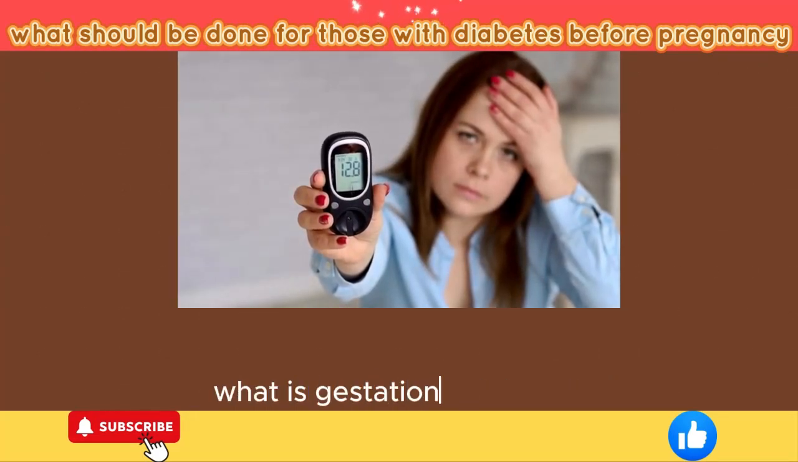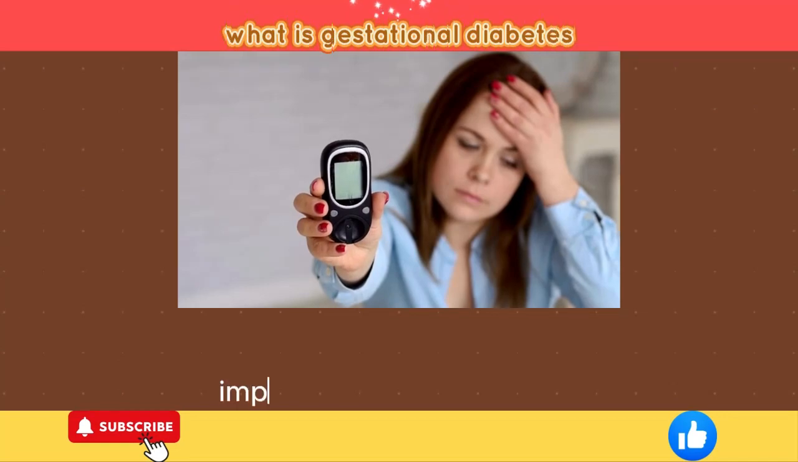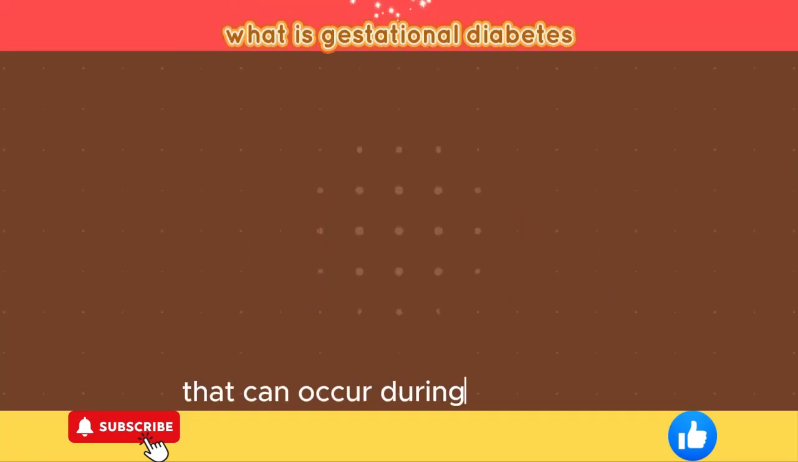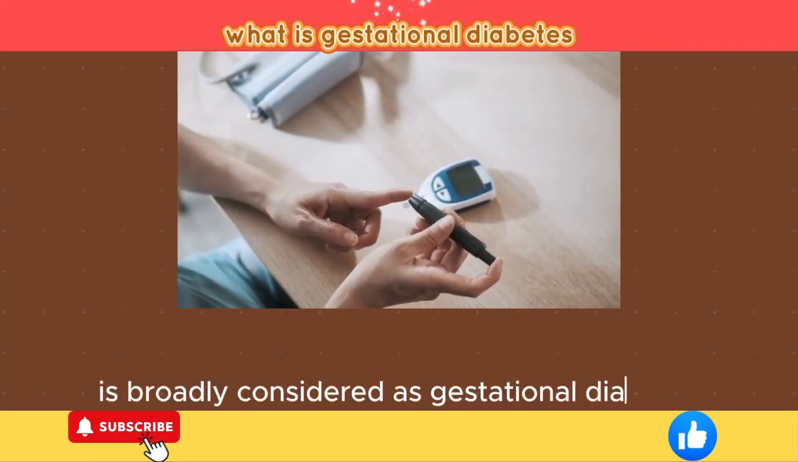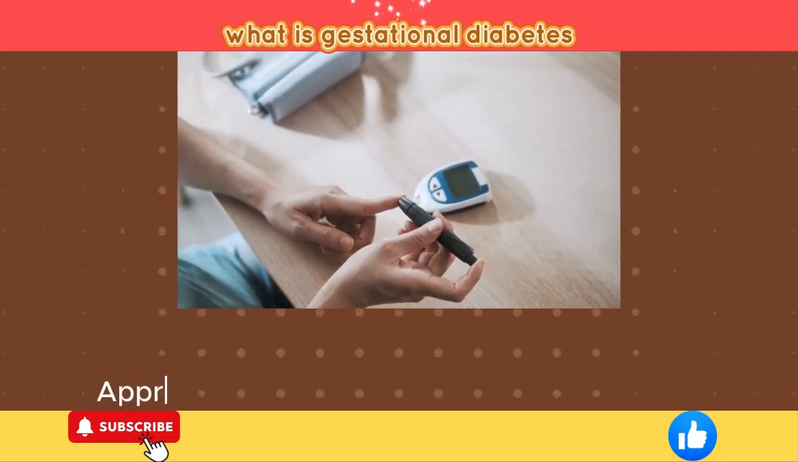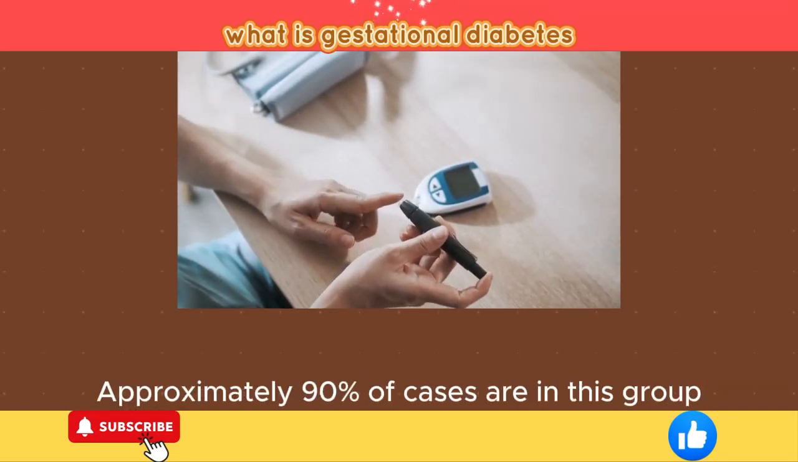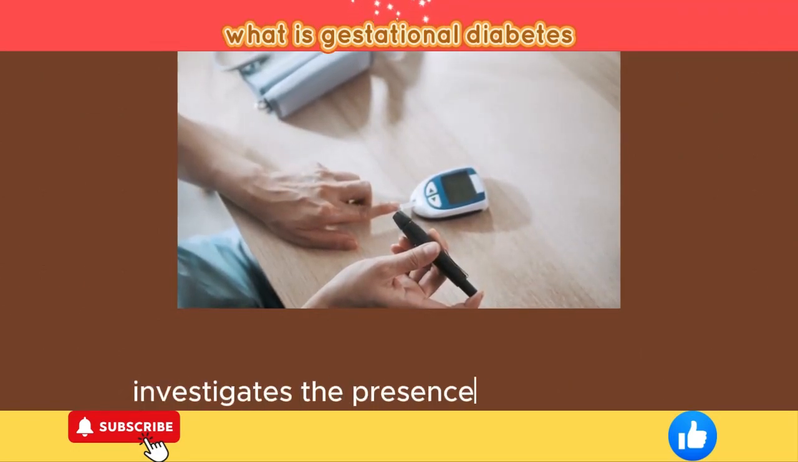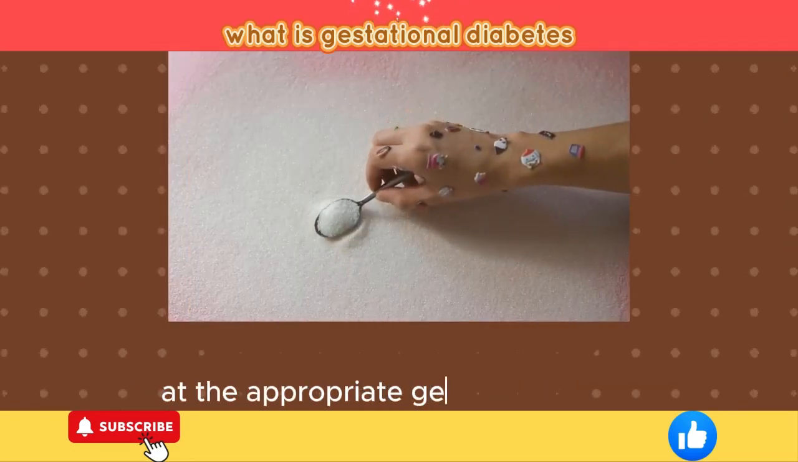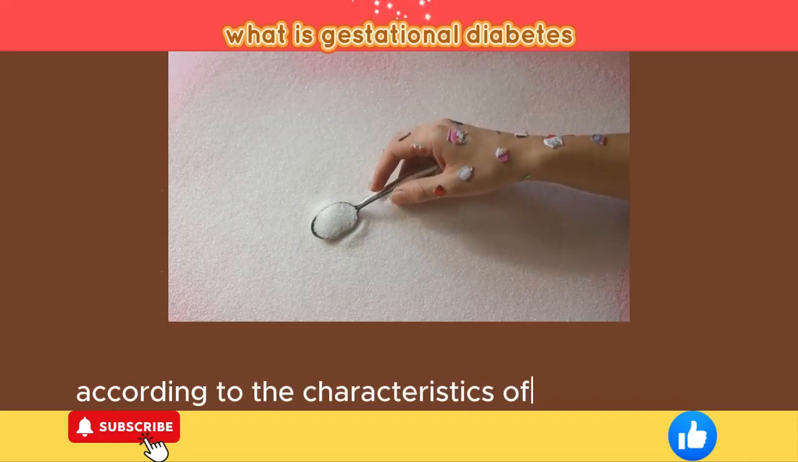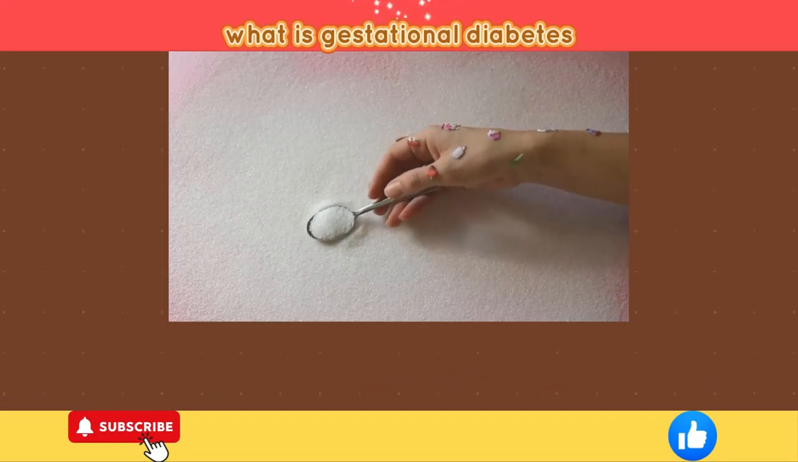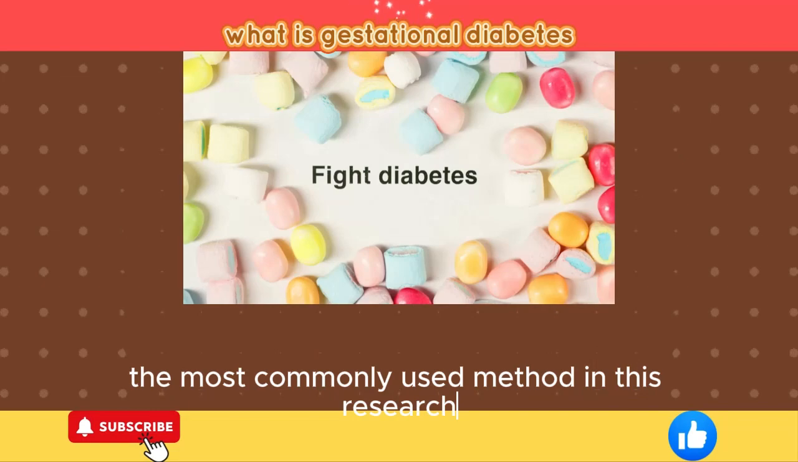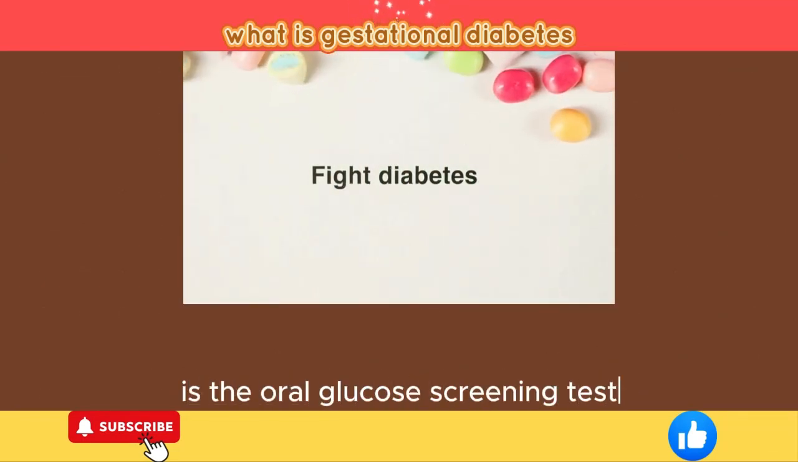What is gestational diabetes? Impaired glucose tolerance that can occur during pregnancy is broadly considered as gestational diabetes. Approximately 90% of cases are in this group. The physician monitoring the pregnancy investigates the presence of intolerance at the appropriate gestational week according to the characteristics of the expectant mother. The most commonly used method in this research is the oral glucose screening test.